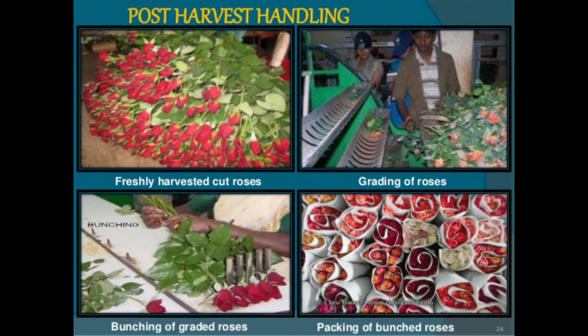Then post-harvest handling. We can see in the image freshly harvested cut roses, then grading of roses according to stem length and quality of the bud, then bunching of the graded roses and packing of the bunched roses. That is the post-harvest handling operation.